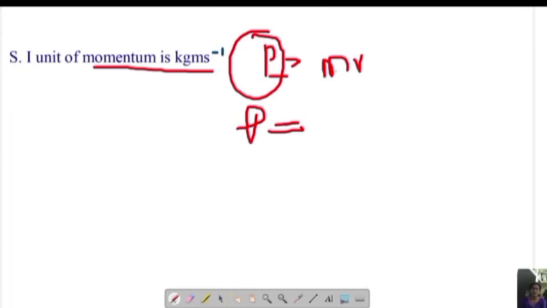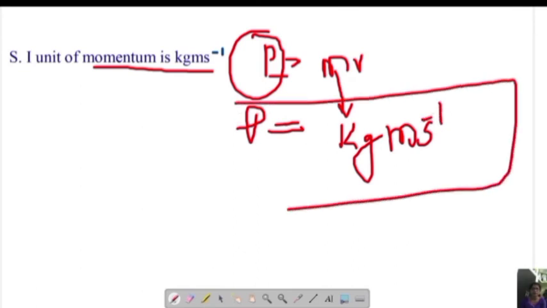m. M is mass. So what is the SI unit of mass? The SI unit of mass is kg. I have written kg here. And here is velocity. Then what is the SI unit of velocity? The SI unit of velocity is meter per second. So what is the SI unit of momentum then? The SI unit of momentum is kg meter per second.